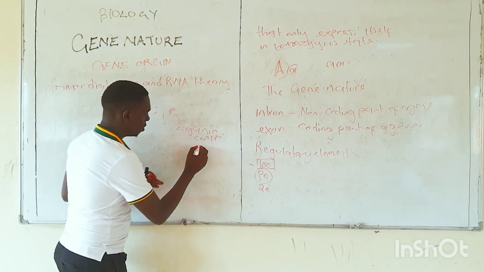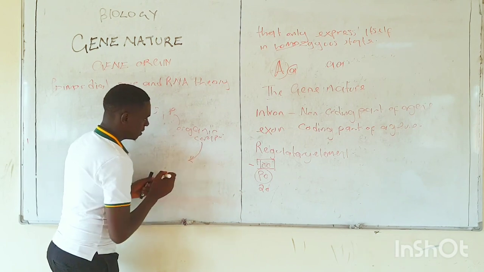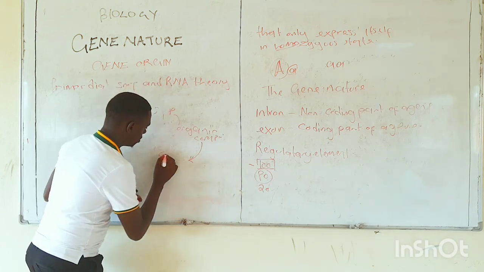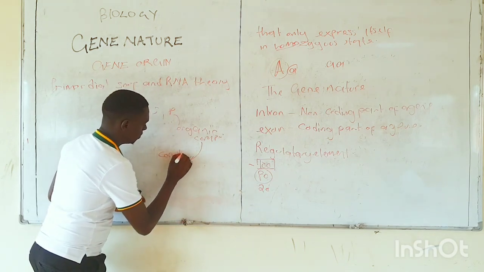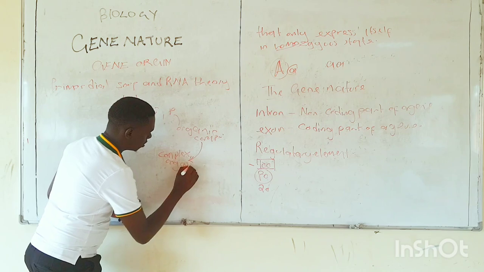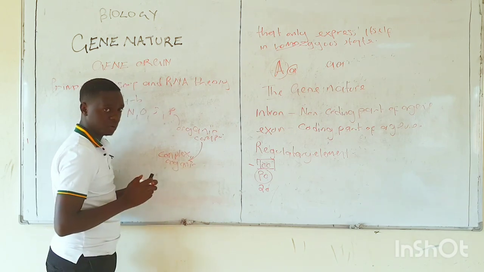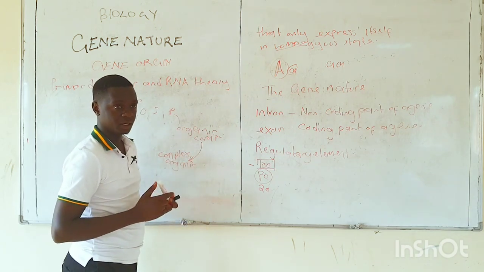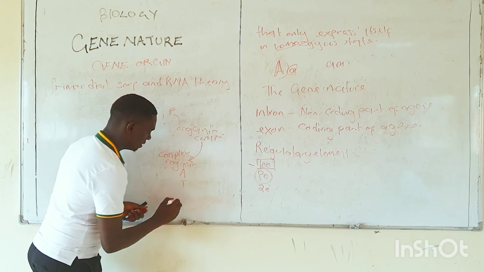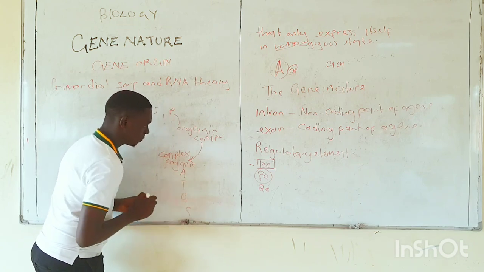Now, these organic compounds began to pair up, forming what we call complex organic compounds. For example, the organic bases, which we know are adenine, thymine, guanine, and cytosine.